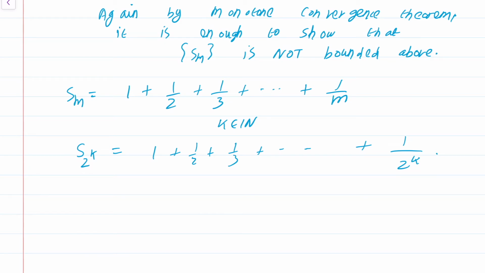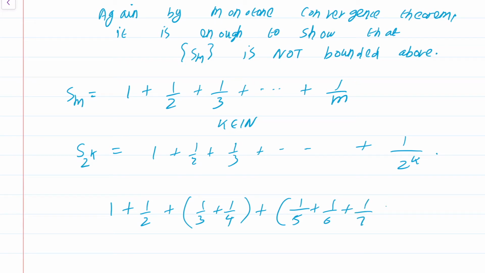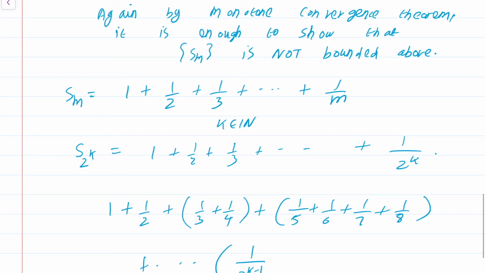I write this as 1 plus half plus 1 by 3 plus 1 by 4 plus 1 by 5 plus 1 by 6 plus 1 by 7 plus 1 by 8 plus ... 1 by 2 power k minus 1 plus 1 plus 1 by 2 power k minus 1 plus 2 plus ... 1 by 2 power k.